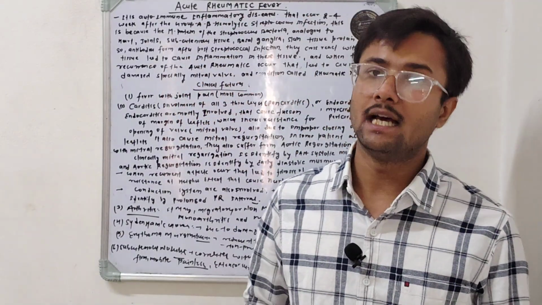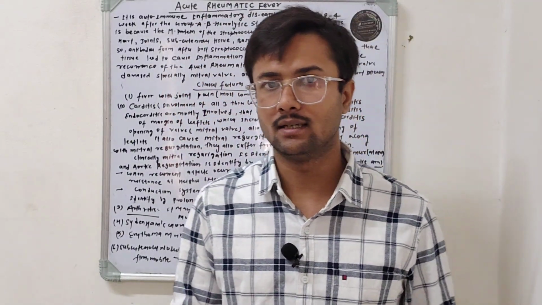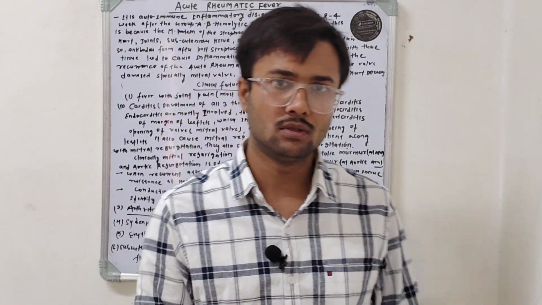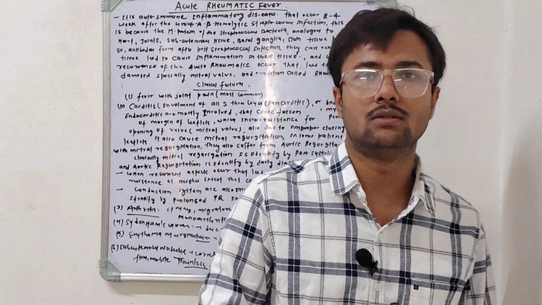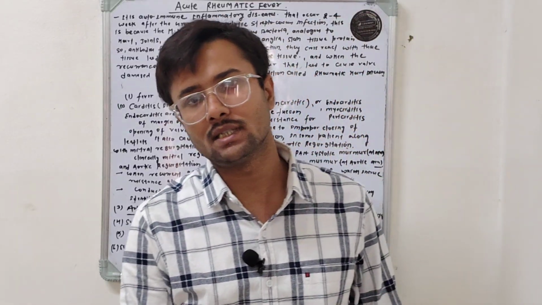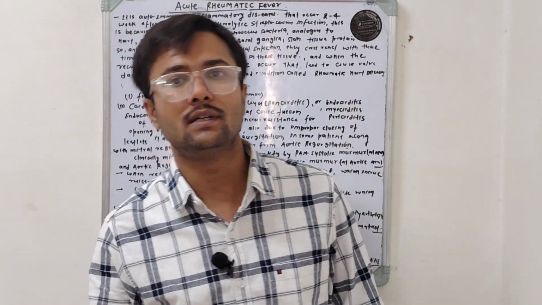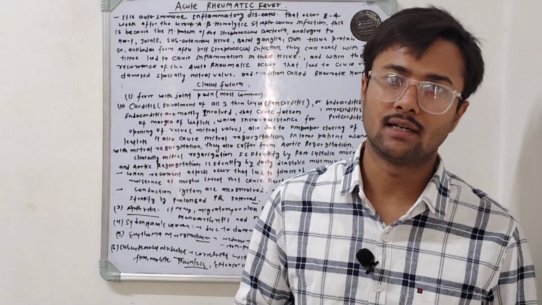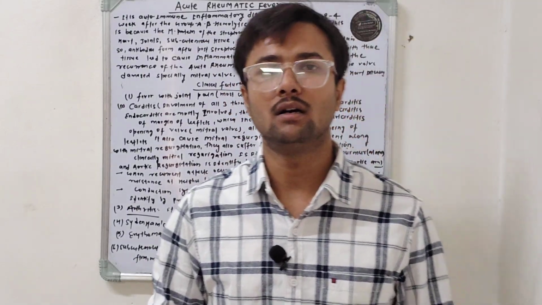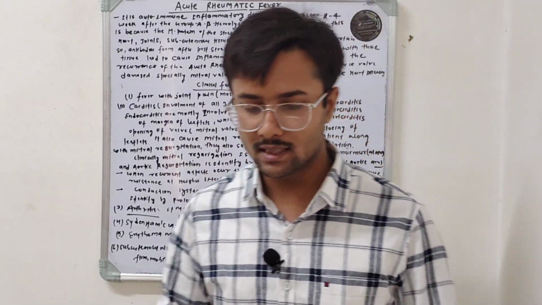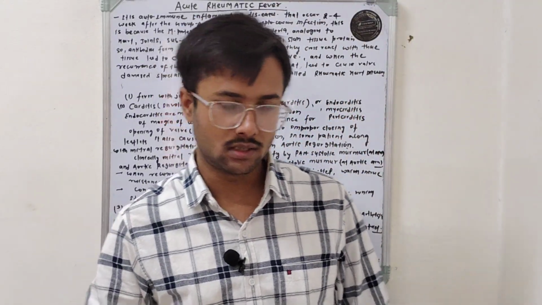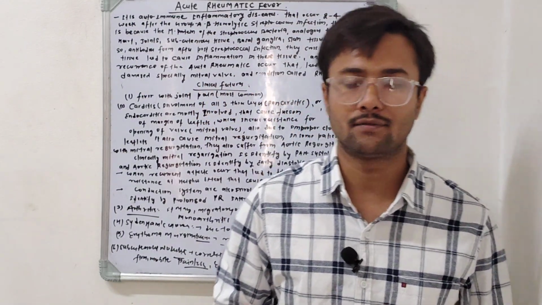Due to the analogous nature of M protein with the body's own tissue, there is a cross reaction of antibody with those tissues, and due to this cross reaction an auto-inflammatory response is generated, and we call it acute rheumatic fever. Okay, so this is all about the definition of acute rheumatic fever.